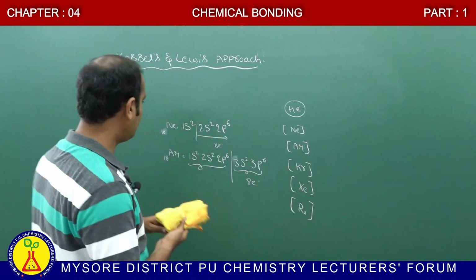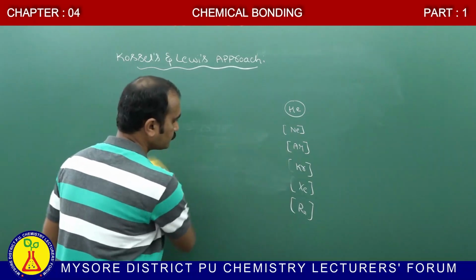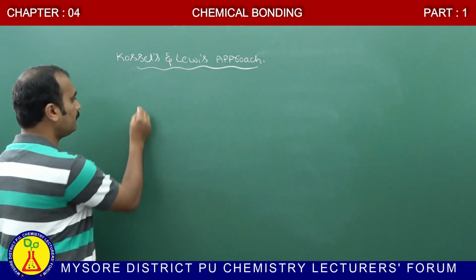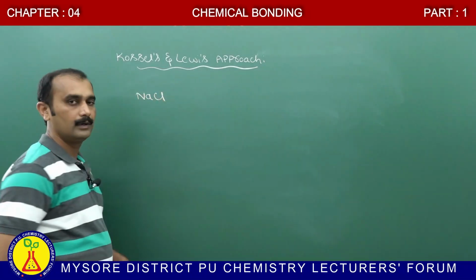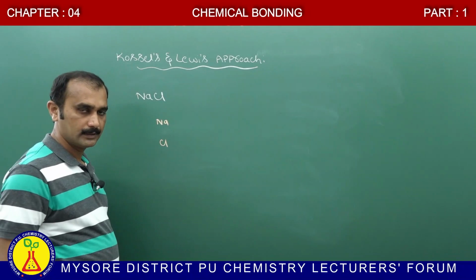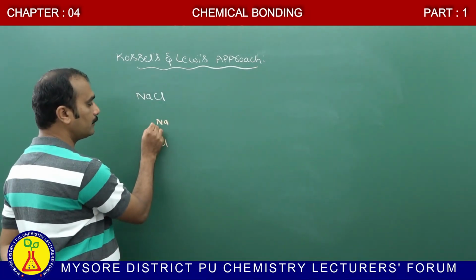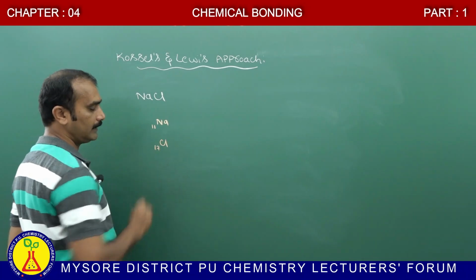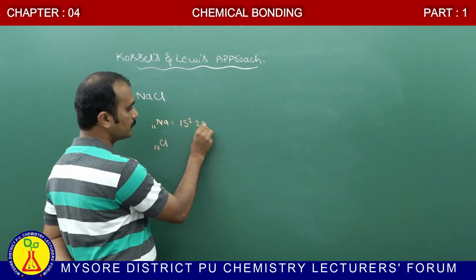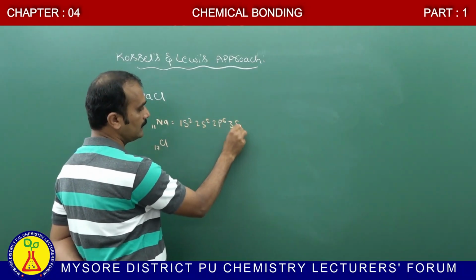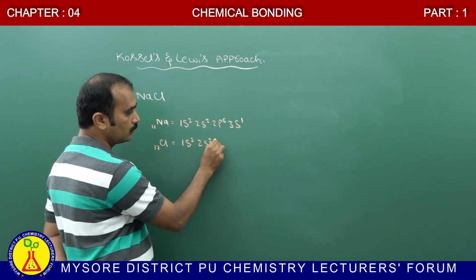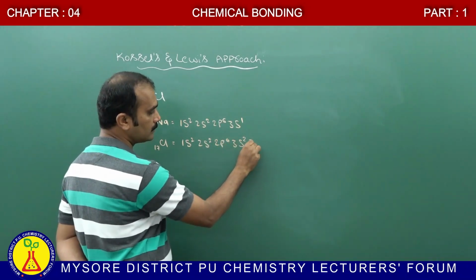For example, consider the formation of sodium chloride. This sodium chloride molecule is formed by a sodium atom and a chlorine atom, as you already know. The atomic number of sodium is 11 and chlorine is 17. For sodium, the electronic configuration is 1s2, 2s2, 2p6 and then 3s1. For the chlorine atom, the electronic configuration is 1s2, 2s2, 2p6 and then 3s2, 3p5.